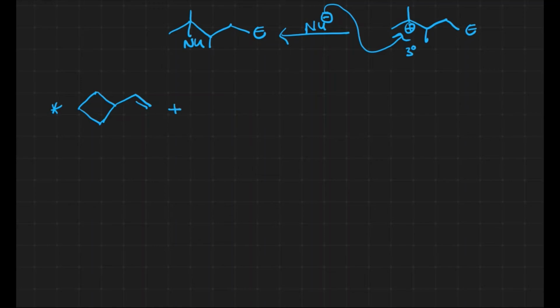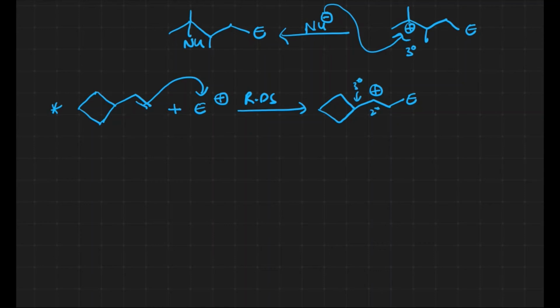In the rate determining step, addition of the electrophile takes place and a carbocation is generated. This is a secondary carbon, and the adjacent position is tertiary. We have a 4-member ring there, so there is a possibility of expansion. When ring expansion happens, the 4-member ring extends to a 5-member ring.